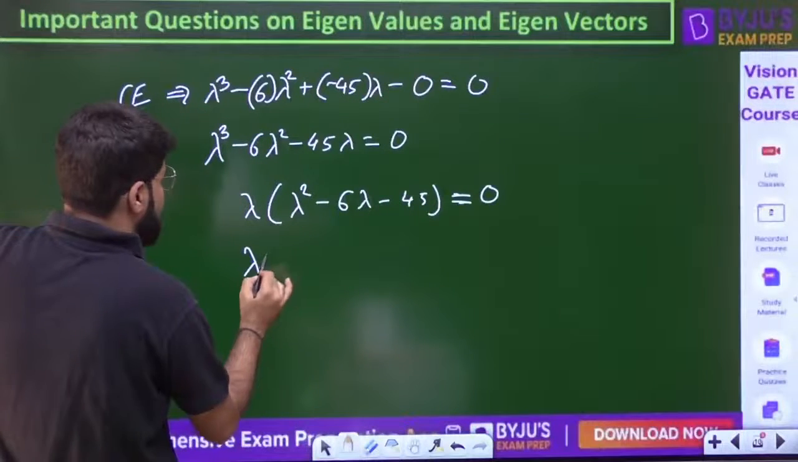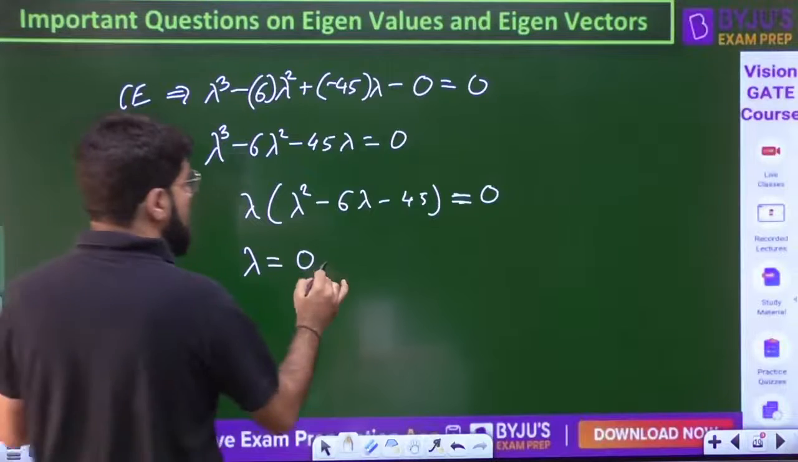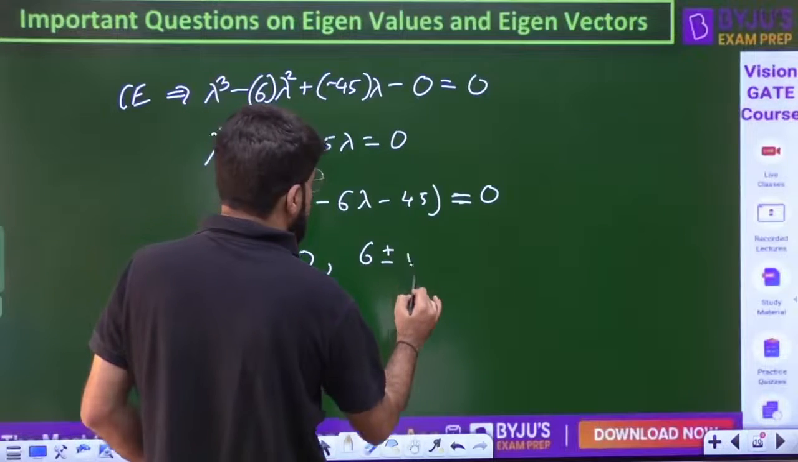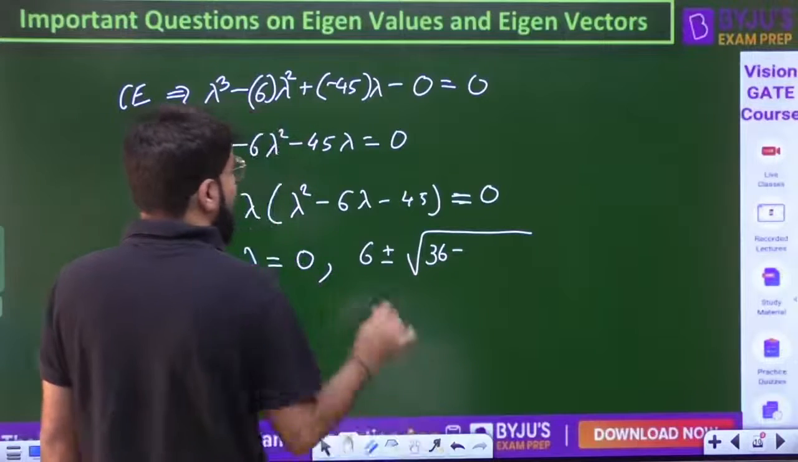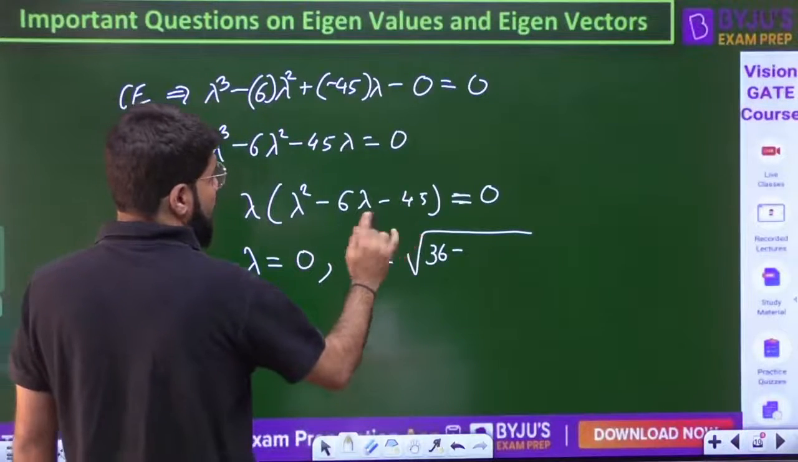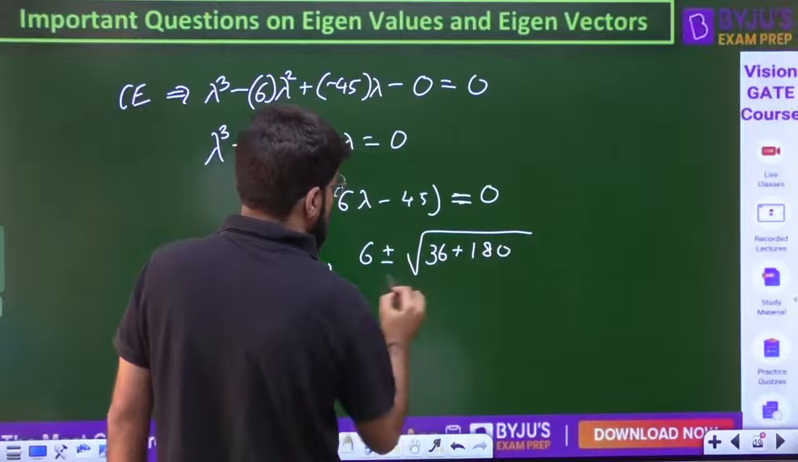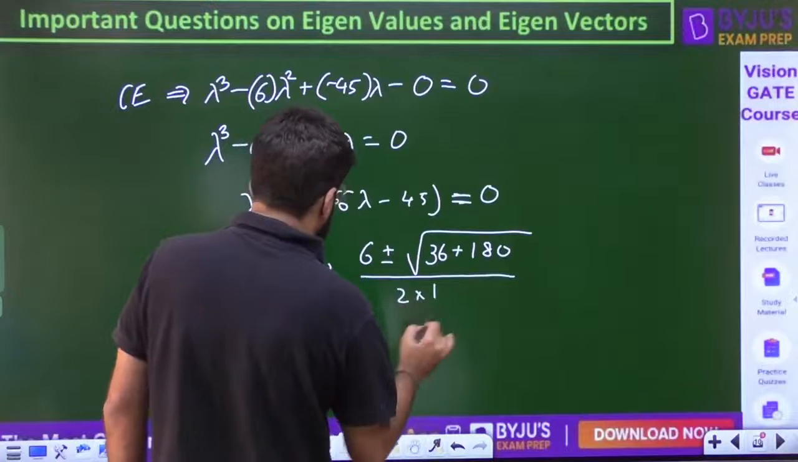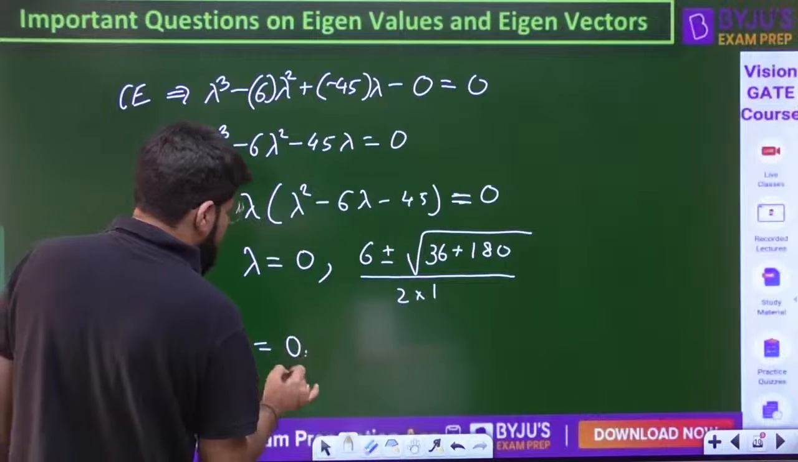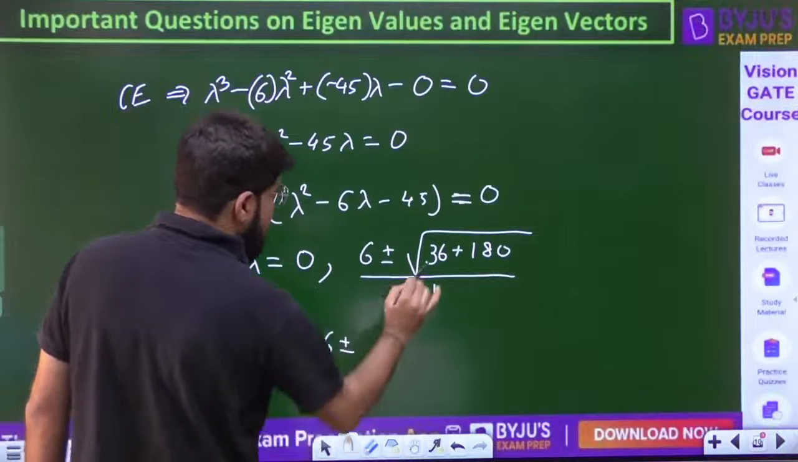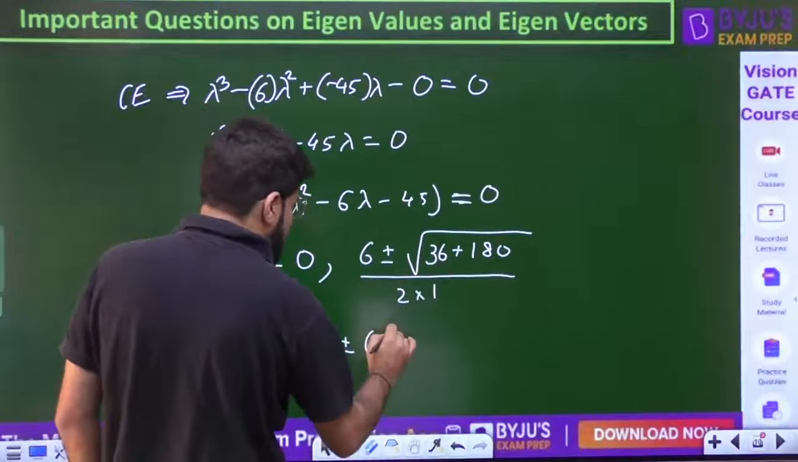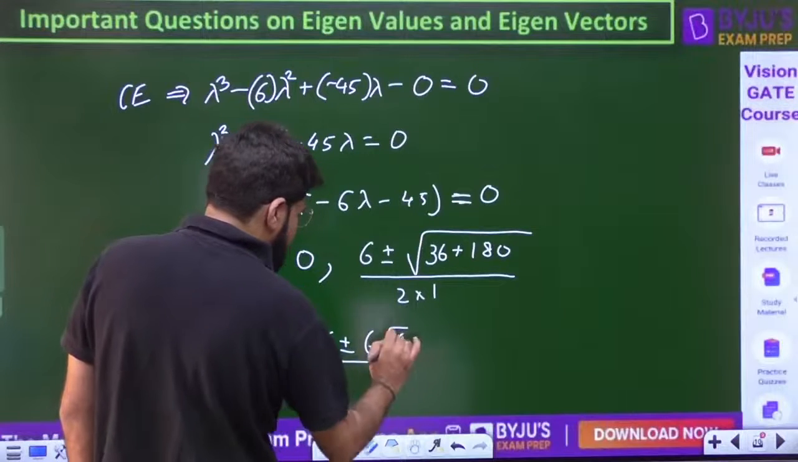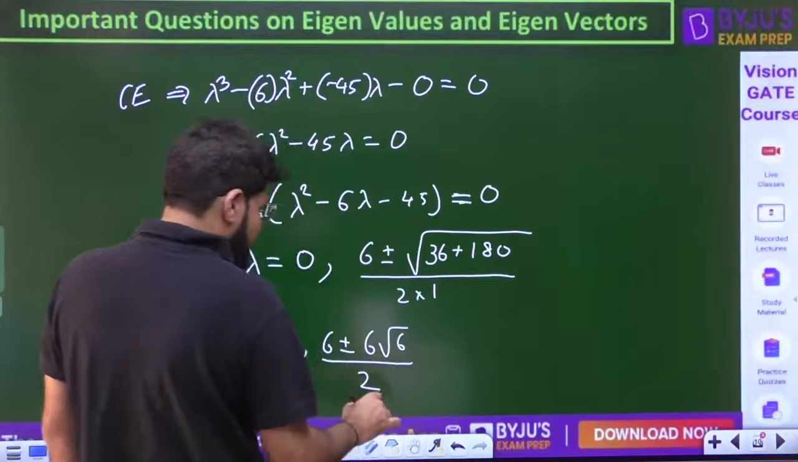So I have lambda equal to 0, and then 6 plus minus root over b square minus 4ac, so 4 into 45 is 180, minus minus plus, and then divided by 2a. So lambda is going to be 0, 6 plus minus root of 216. That is 6 cube, so 6 square comes outside the root and only 6 is left. So 6 root 6 by 2, cancelling by 2.